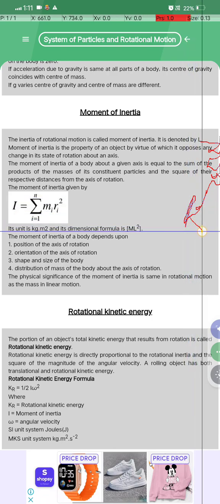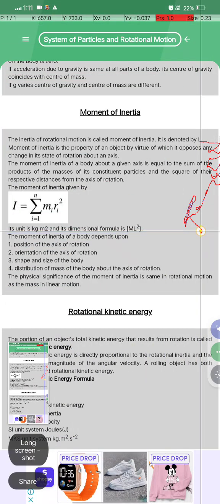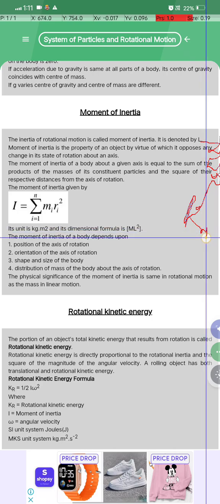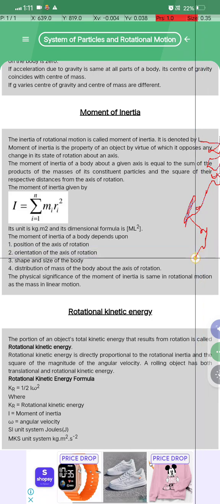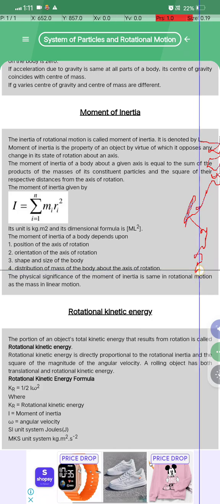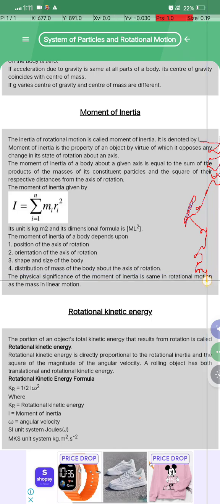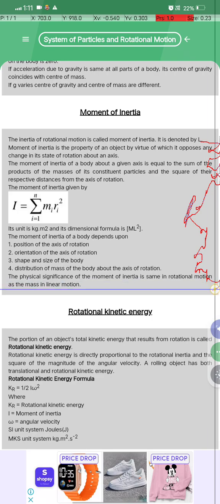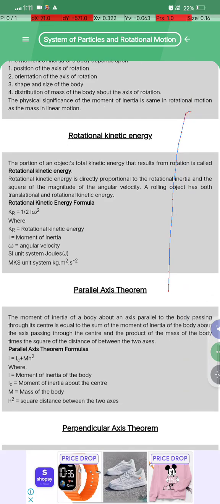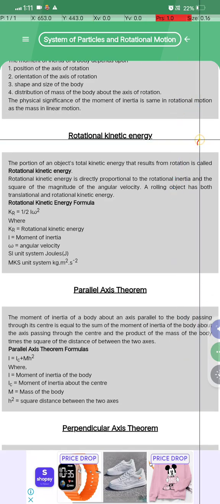अब क्या है रहा है यहाँ पे? ये फॉर्मूला ध्यान रखना। Its unit is kg meter square and the dimension formula is M L square. The moment of inertia of a body depends on the position and the orientation of the axis of rotation, the shape and the size of the body, and the distribution of the mass of the body about the axis of rotation. The physical significance of the moment of inertia in rotational motion is the same as the mass in the linear motion. Okay, rotational kinetic energy क्या होता है?